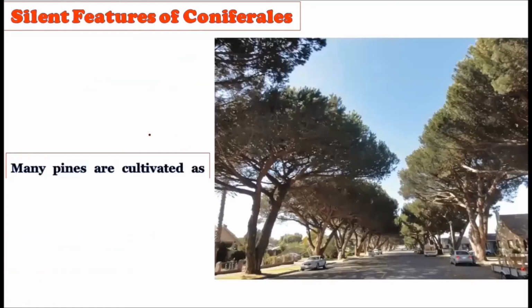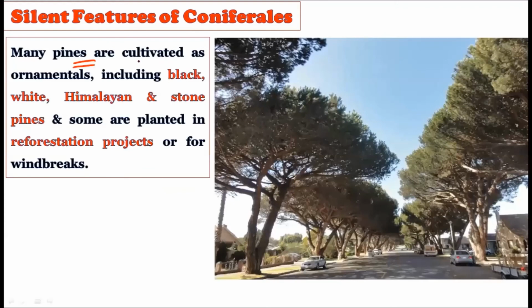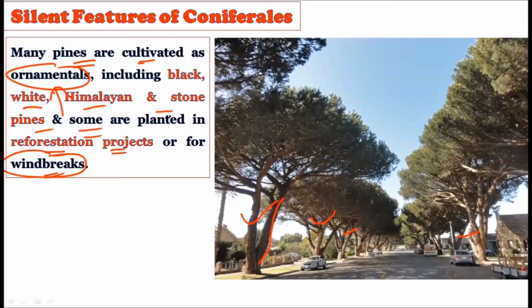Now consider many pines or pine species are cultivated as ornamentals. Of course, why not? Observe, these are the pines. All these trees are pines, and see how beautifully they shape themselves. Due to this particular shape, they are used as ornamentals, including the black, white, and Himalayan stone pines, and some are planted in reforestation projects or as windbreaks. See how we are using these pine trees as ornamentals. Then we can use them in reforestation projects, right?